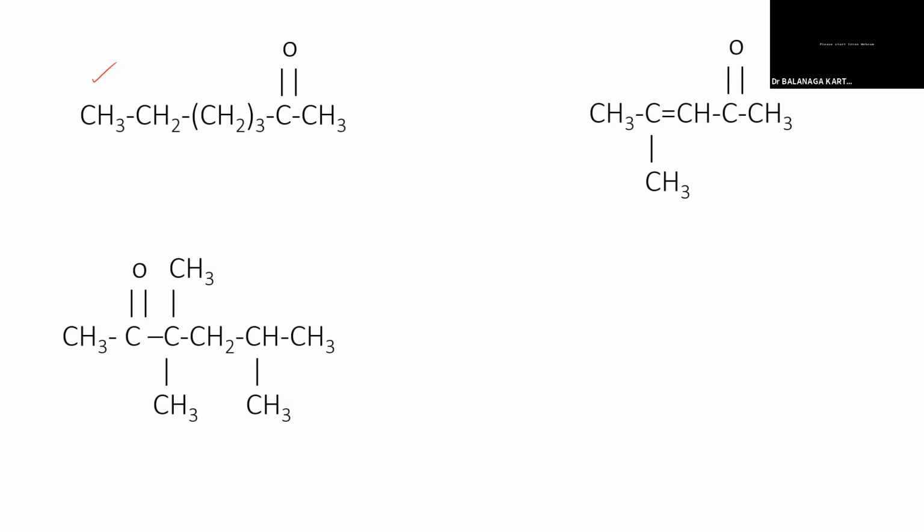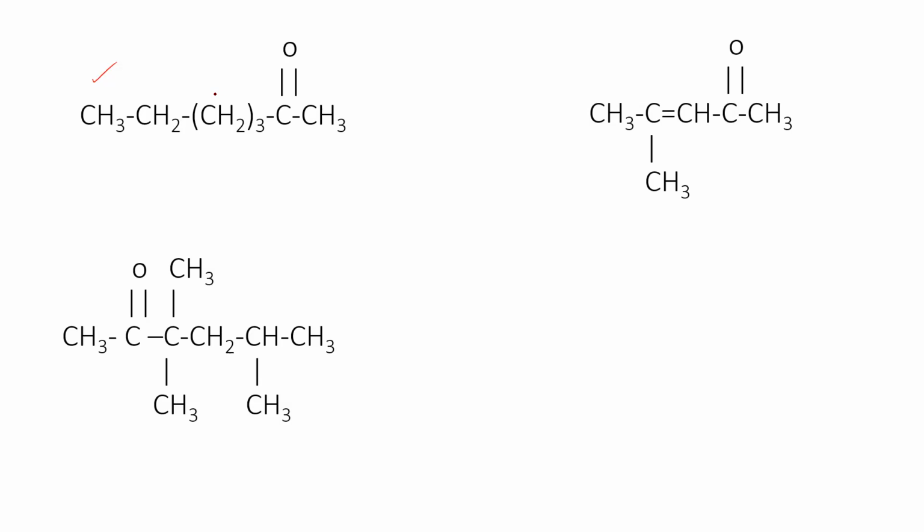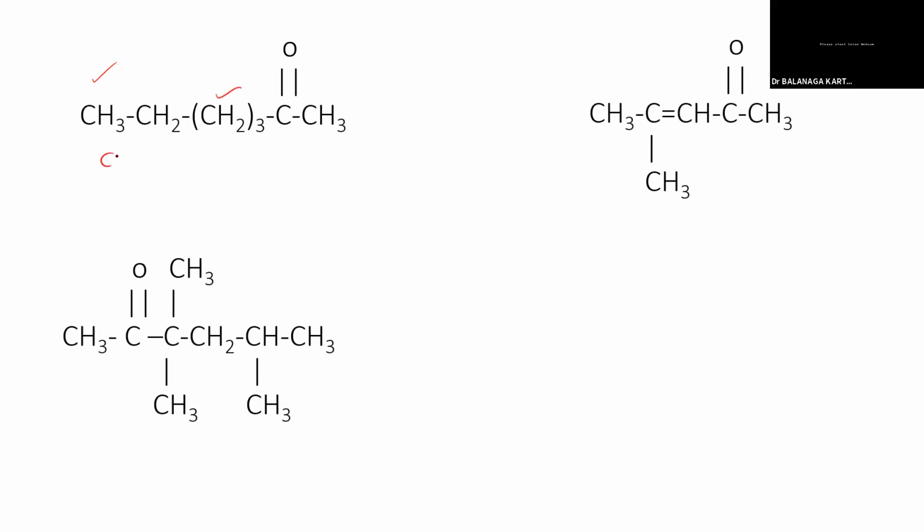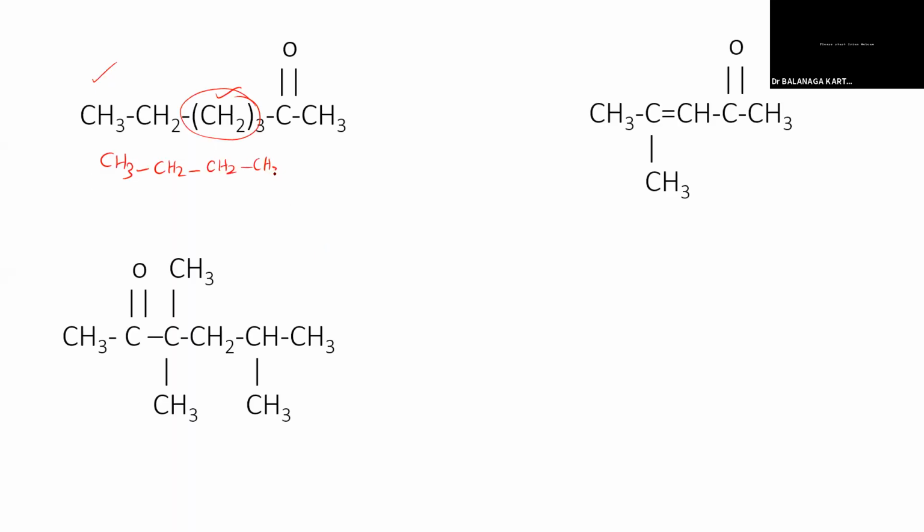If it is CH3, then it is a methyl group. They have given CH2 in brackets, so it is a long chain. So we have to write like this: CH3, then CH2 three times, one time, second time, third time, then C double bond O, CH3.